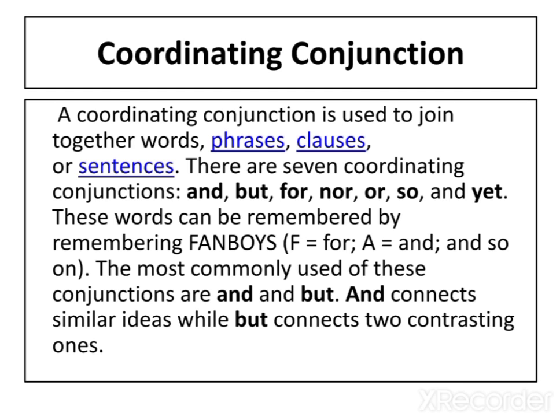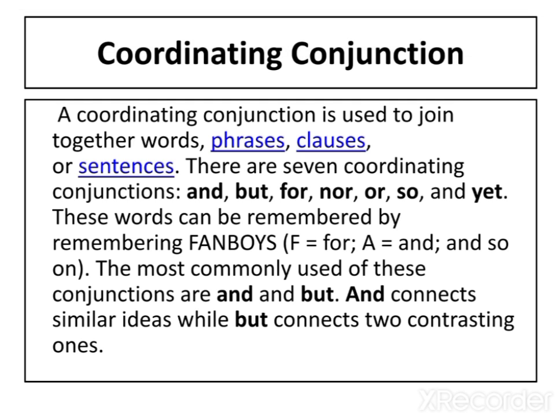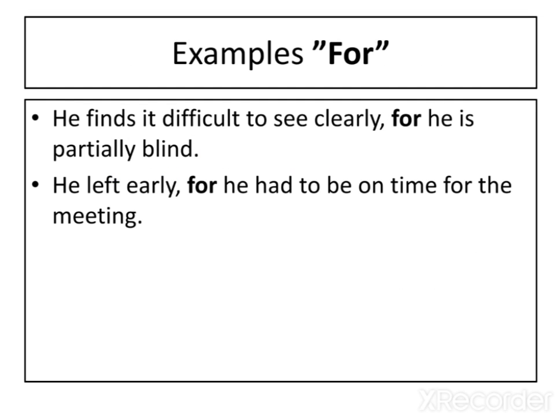You can see, first of all, we would see for. We use for to express a reason or purpose. Understand? It has a similar meaning as because, since, and as, and can be used in place of any one of them. See the example: he finds it difficult to see clearly.